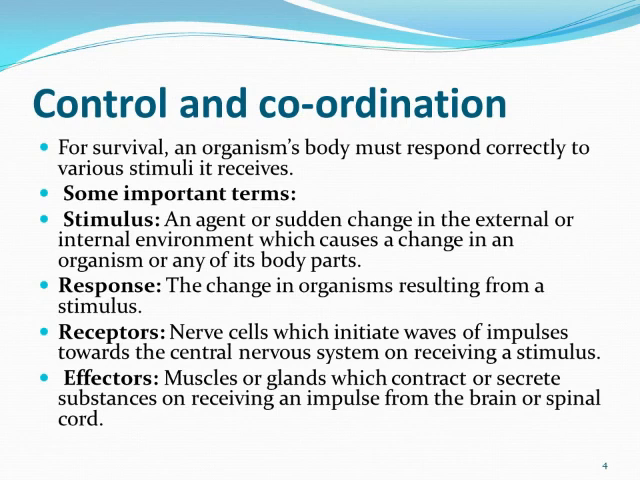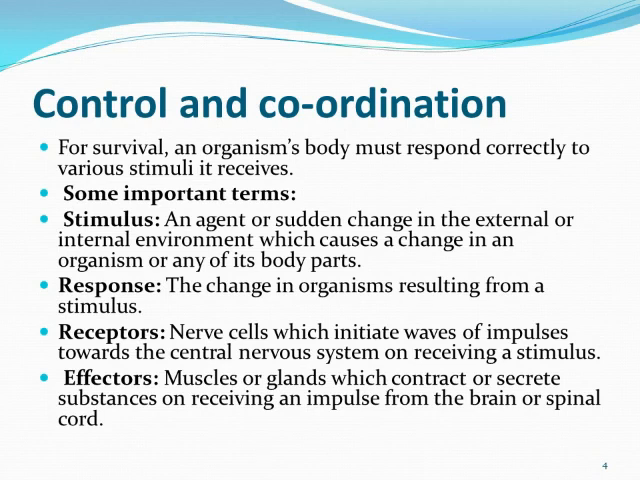Coming on to receptors. The nerve cells which initiate the wave of impulses towards the central nervous system on receiving the stimulus. These receptors are present in the sense organs and they initiate the wave of impulses towards the central nervous system when they receive the stimulus. Now what are effectors? These are the muscles or glands which contract or secrete substances when they receive an impulse from the brain or spinal cord. Whatever message is given by the brain or spinal cord is carried out by the muscles or glands, and so these are the effectors.